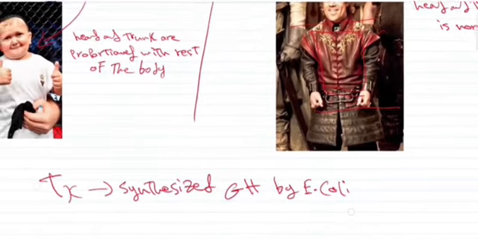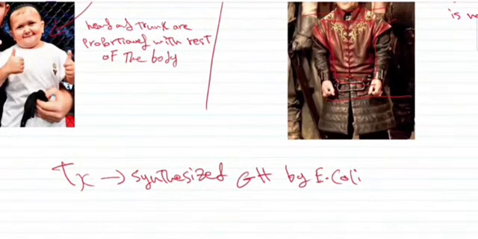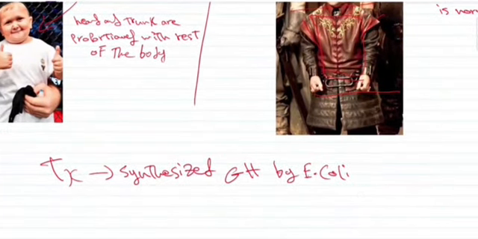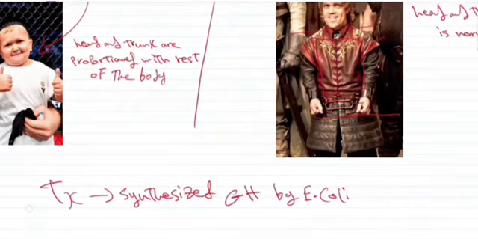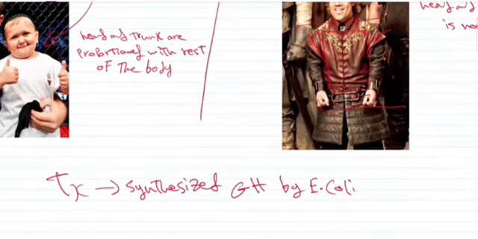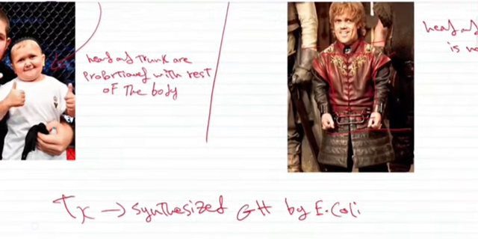The treatment for both conditions will be growth hormone synthesized by E. coli. So we use recombinant DNA technology to make E. coli produce growth hormone, and we take that growth hormone and administer it to these patients. But the main thing here is that we diagnose it as early as possible to be able to administer it as early as possible to prevent the progression of the disease.